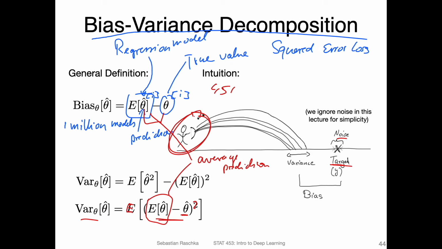You can see all the arrows fly short here. If you take the average of all these arrows, this would be the expectation in the middle. You can see the difference between this one and this one. This would be the bias. And how scattered or how spread these arrows are, that would be the variance.